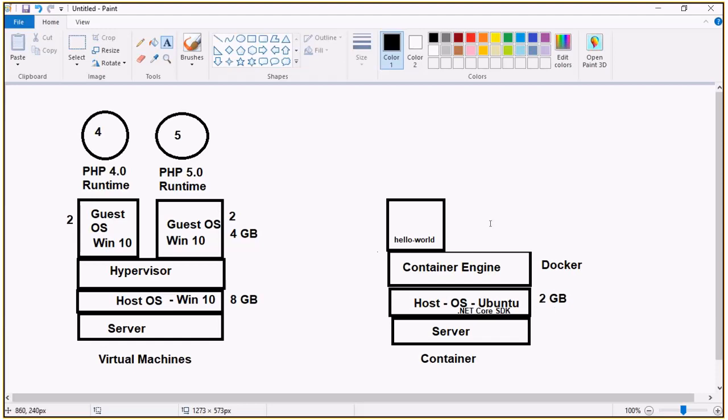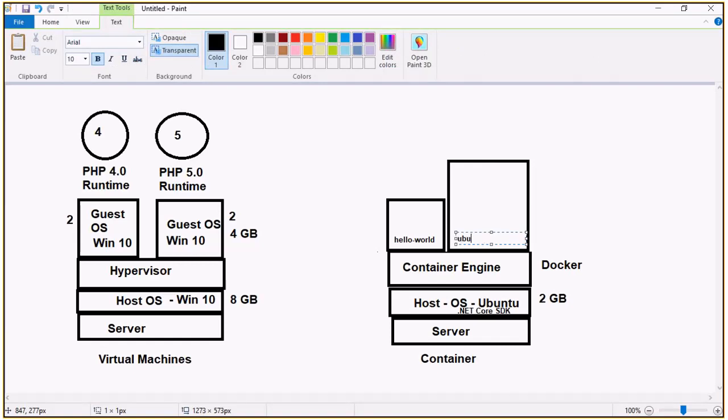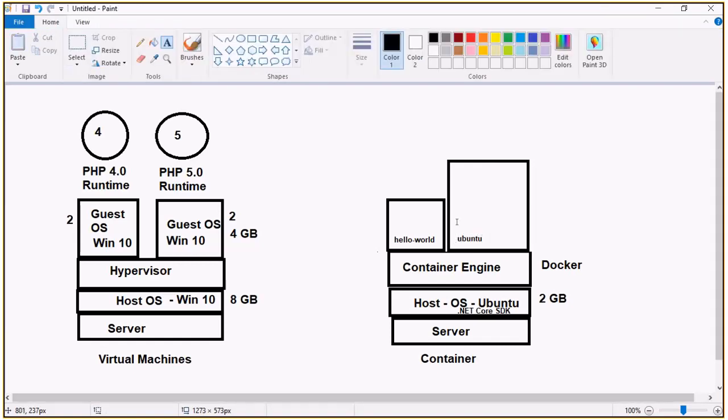If you are not interested in having it here, you need to have a Ubuntu image once again, and on top of that Ubuntu, install the .NET Core SDK as one layer, then put the .NET application on top. The advantage here is that you cannot expect the host operating system to have the .NET Core SDK.